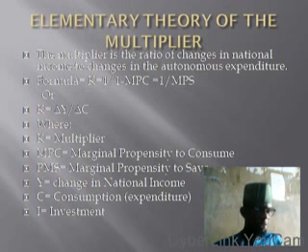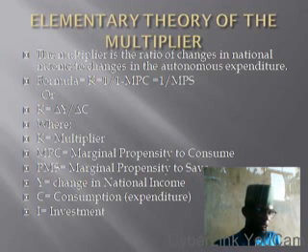The multiplier is the ratio of change in national income to change in autonomous expenditure. That is, when national income or your personal income changes, what are the changes brought about in your autonomous expenditure, the consumption you cannot afford not to make? Those are the formulas now.